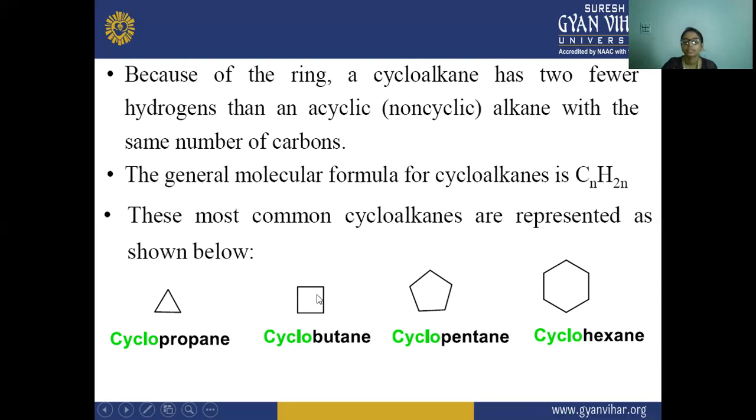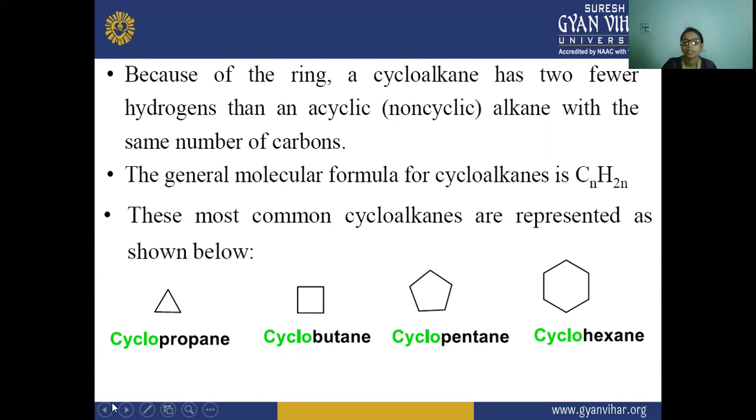Cyclobutane can be shown as a square, and a square has four sides, so it has four carbon atoms bonded to each other. Cyclopentane is shown as a pentagon, with five carbons: one, two, three, four, five. In cyclohexane, six carbon atoms are bonded to each other, each with two hydrogen atoms.